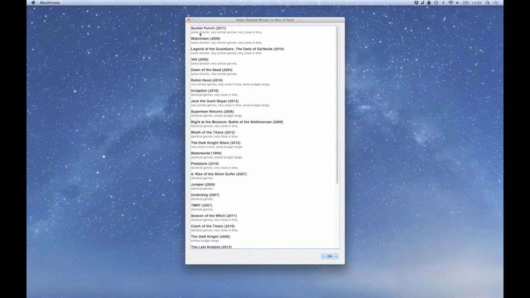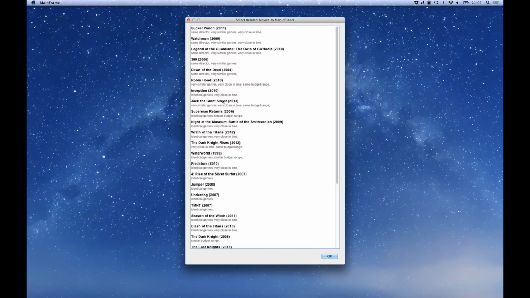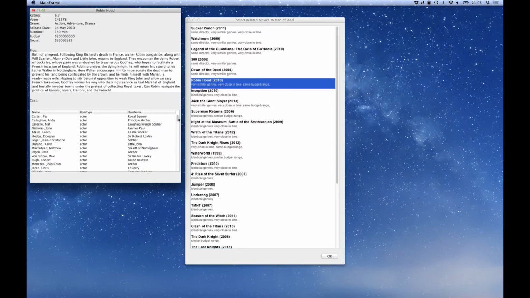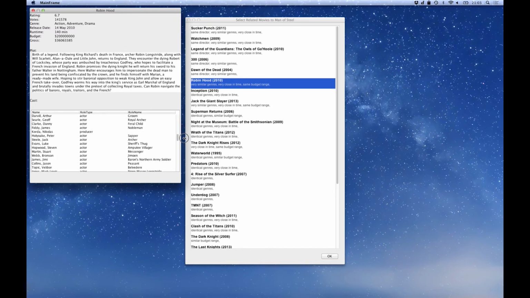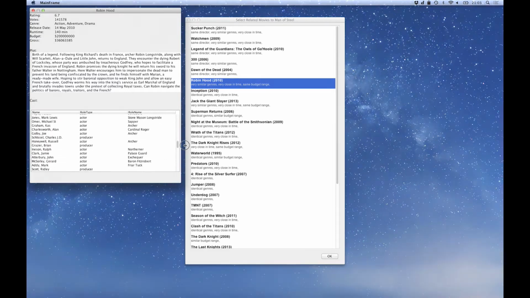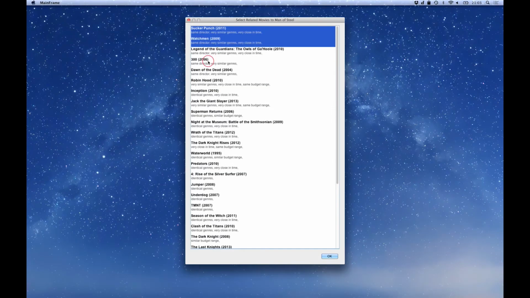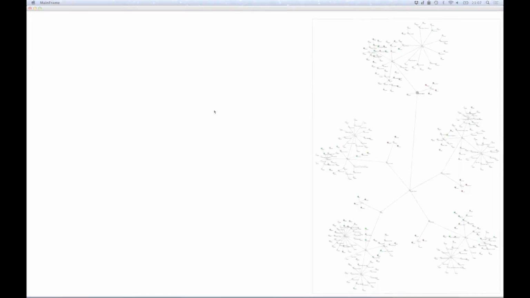cast. The next step is to select movies which are closely related to the movie we want to predict. Our algorithm suggests movies and also explains why it does so. We can now get additional details, for example about Robin Hood. We see in the movie description that it has a medieval setting and overall doesn't seem much related except for the budget and genre, so we skip it.